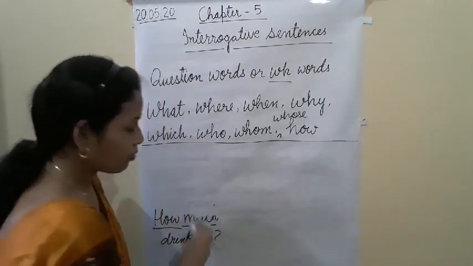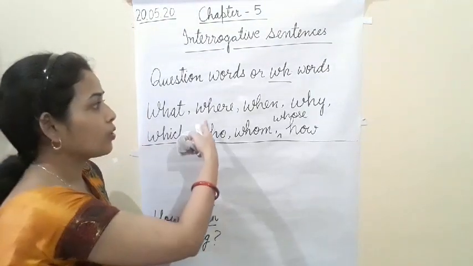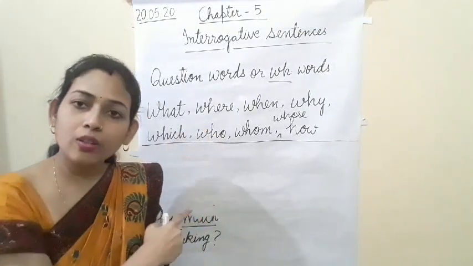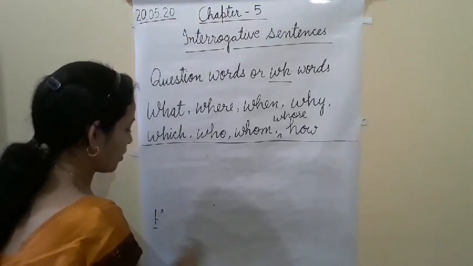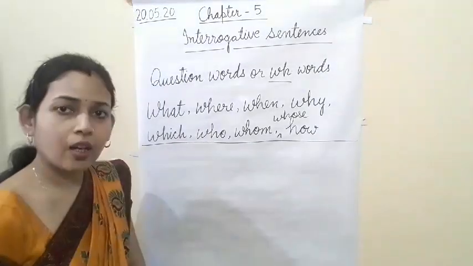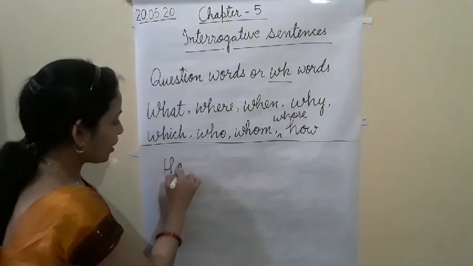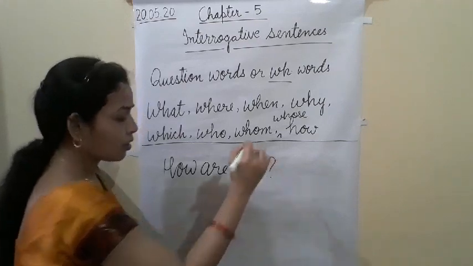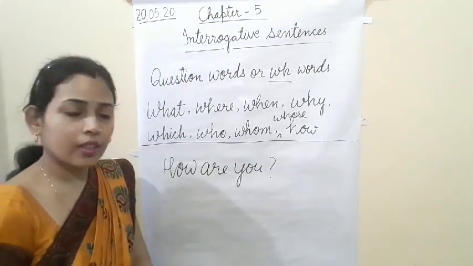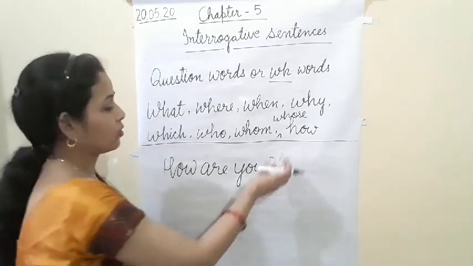One thing we have to remember: we always use the WH word or question word at the beginning of an interrogative sentence. So another example, how are you?